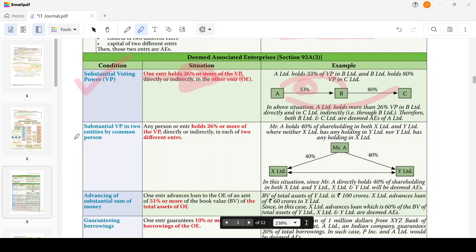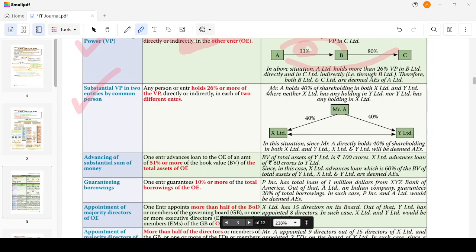Now it is clear. Substantial voting power in two entities by a common person: any person holds 26% or more of voting power directly or indirectly in two different entities. For example, A Limited holds 40% of shareholding in both X Limited and Y Limited, both beyond 26%. X Limited does not hold anything in Y Limited, and Y Limited does not hold anything in X Limited. But both X and Y Limited will be deemed to be associated enterprises in this case because Mr. A is a substantial shareholder in both the enterprises.